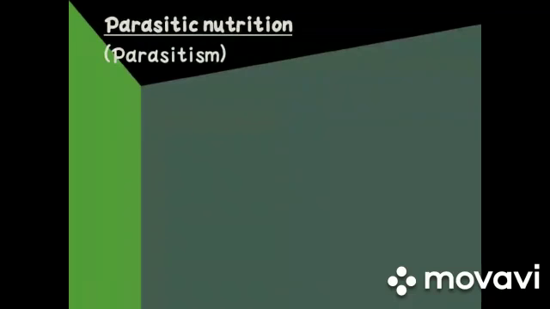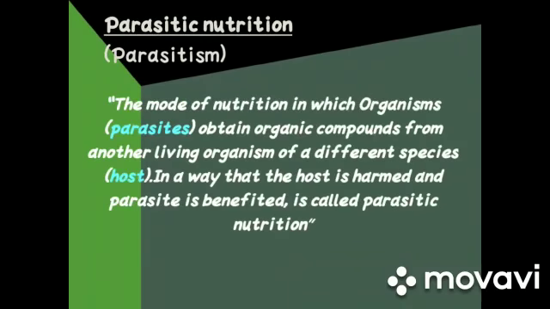Then the third mode of nutrition is parasitic nutrition, which is also called parasitism. The mode of nutrition in which organisms, parasites, obtain organic compounds from another living organism of a different species, that is called host, in a way that the host is harmed and the parasite is benefited, is called parasitic nutrition.